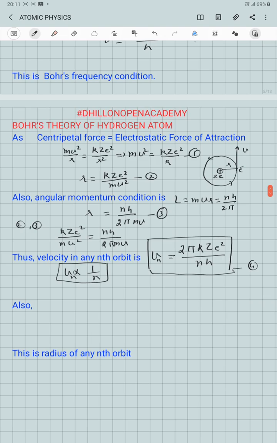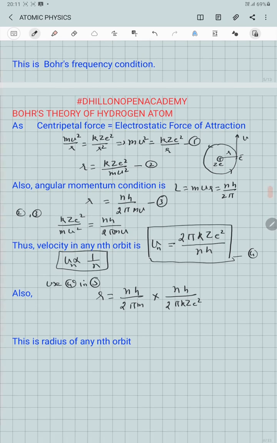If we use equation 4 in the third equation, the value of r will be equal to nh over 2 pi m into nh over 2 pi k Z e square.